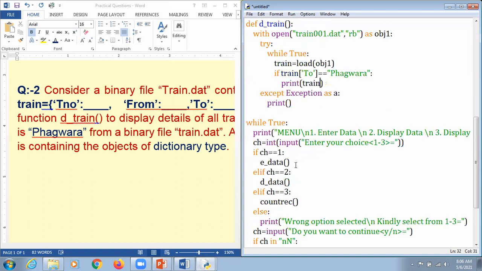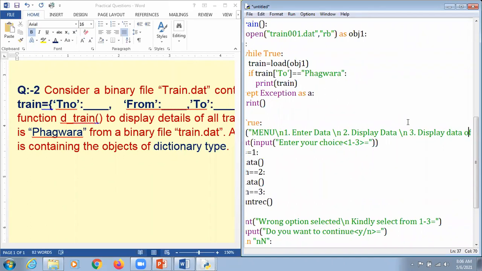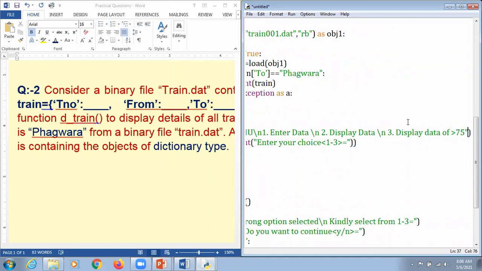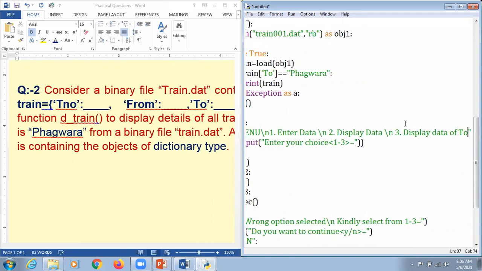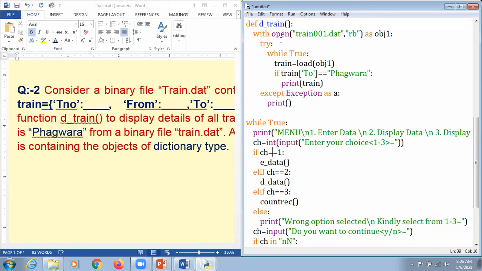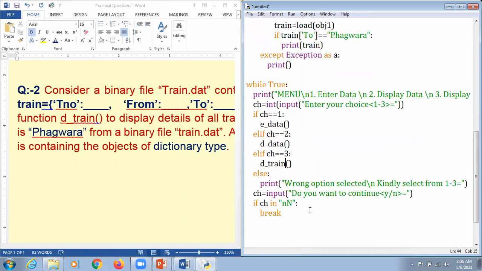So what we do, we can mention it as display, and we just make changes here, because display data of 2. Can I just mention it as display data of 2? You all are supposed to understand this thing, I think so. So we are just going to make the changes here in a third function, that is D underscore train here, in spite of writing it as a count record here. So what we do, we just copy and paste this information here, and hopefully the rest will be fine.